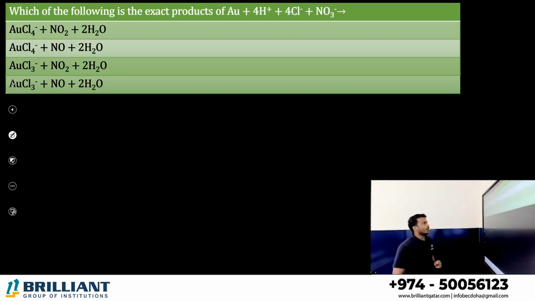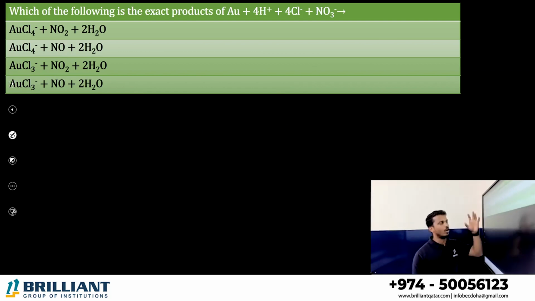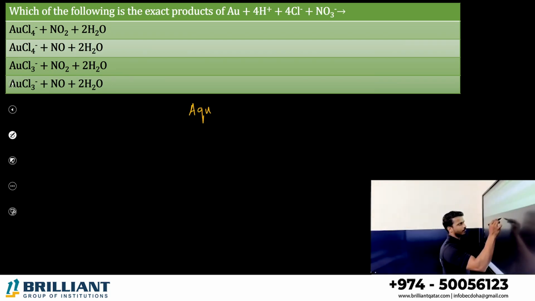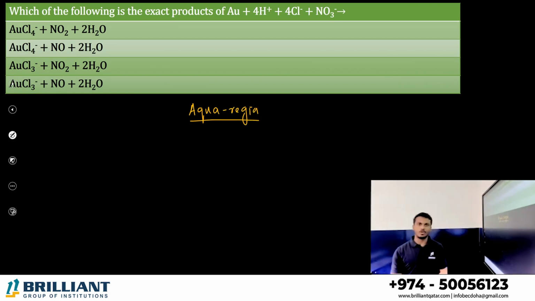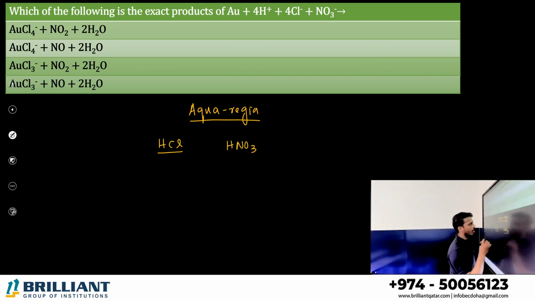Next one. Which of the following is the exact product of this reaction? Gold. I think only one reaction we are studying here with aqua regia. You know what is meant by aqua regia, right? Aqua regia is a 3:1 ratio of two major acids, nitric acid and hydrochloric acid. What ions are given by HCl?